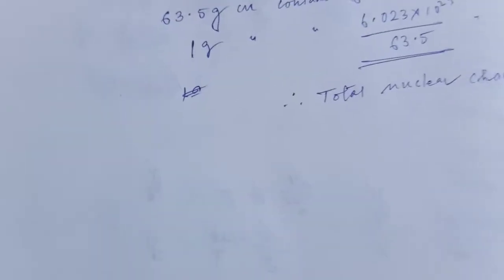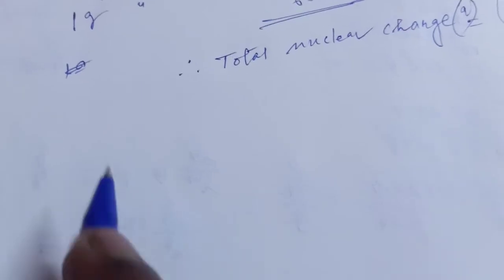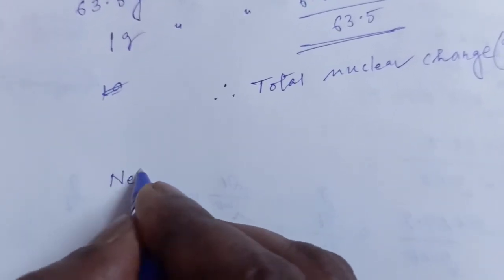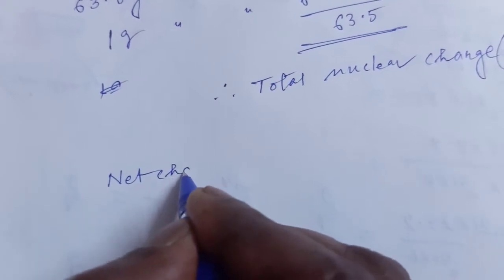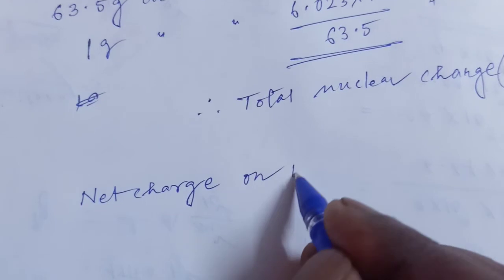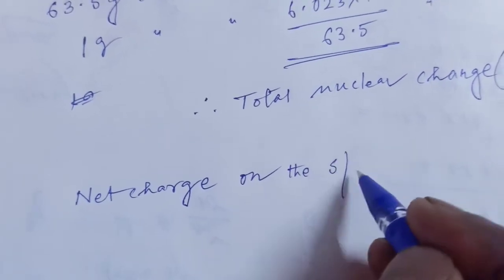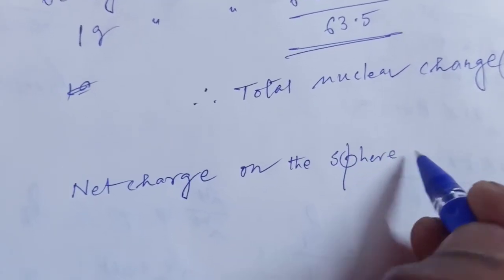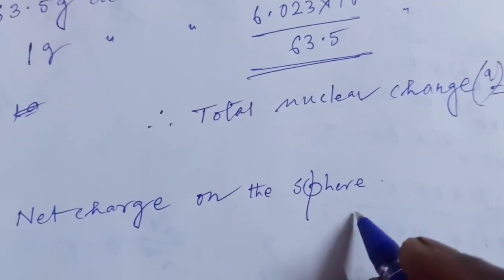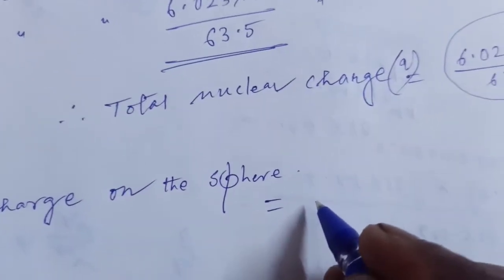So this is the main point of these questions. So you have to calculate the net charge on the sphere.